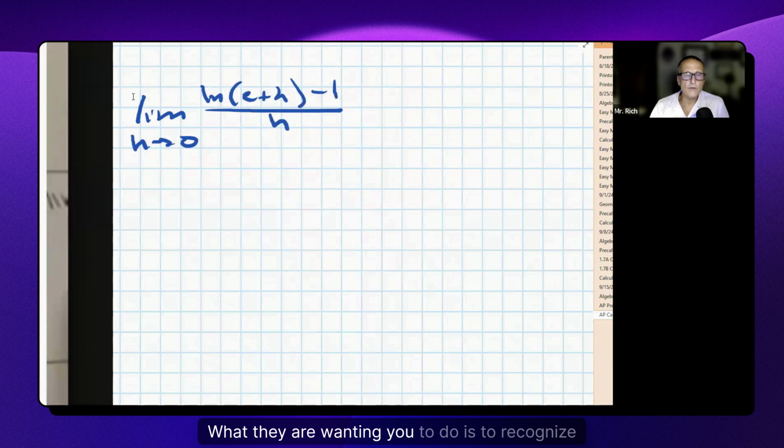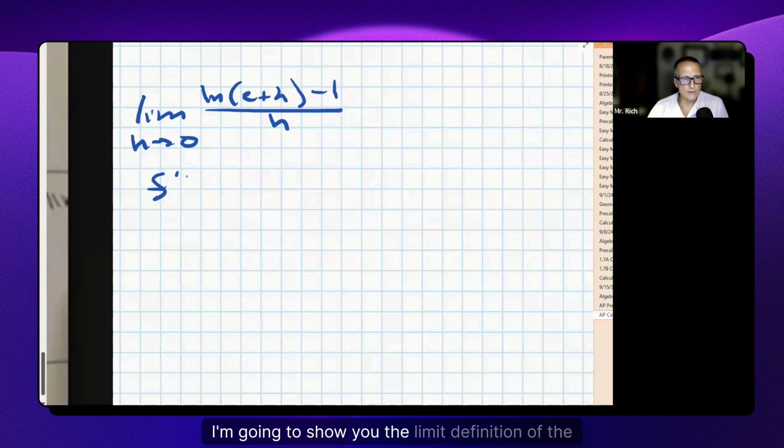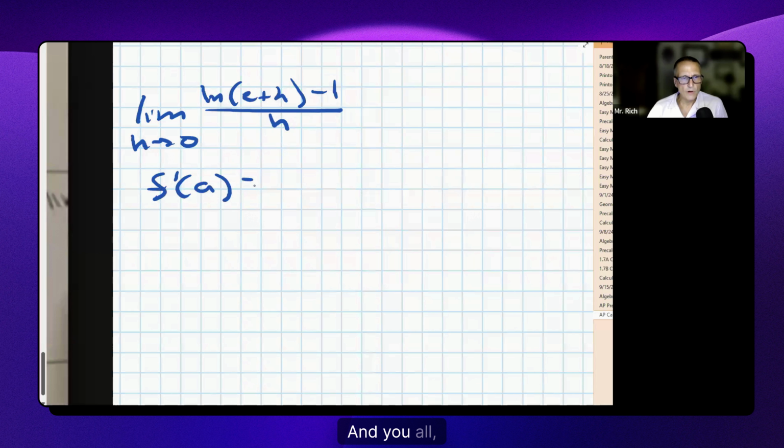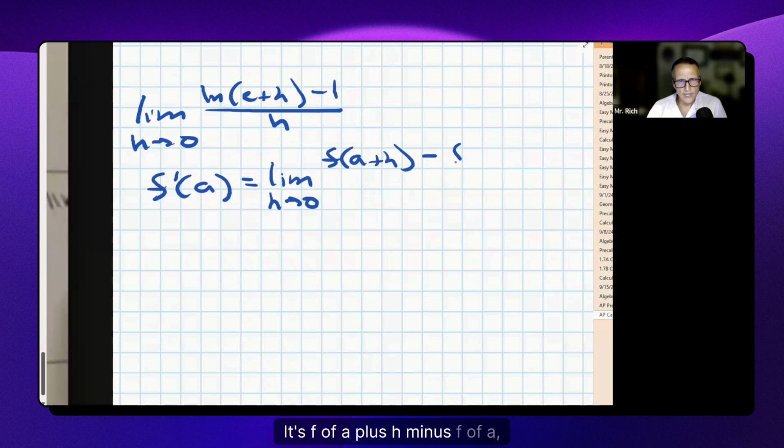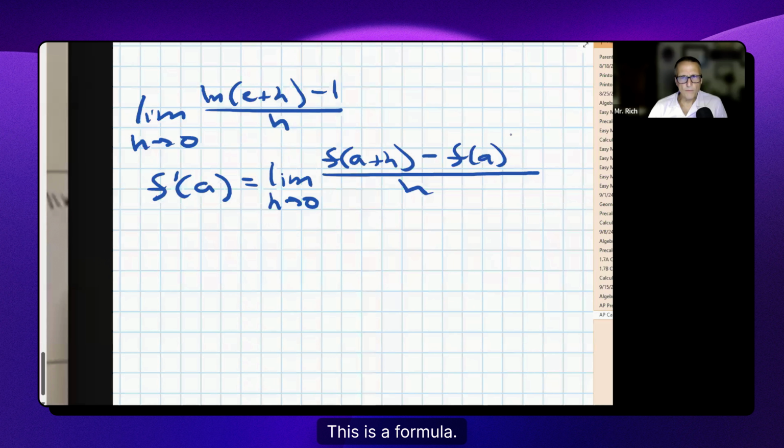What they are wanting you to do is to recognize that this is the limit definition of a derivative. I'm going to show you the limit definition of the derivative of a function at a point called a, where x is equal to a. And if you've made it this far into Unit 2, you know this definition, or you're supposed to know this. It's f of a plus h minus f of a all over h. This is a formula.